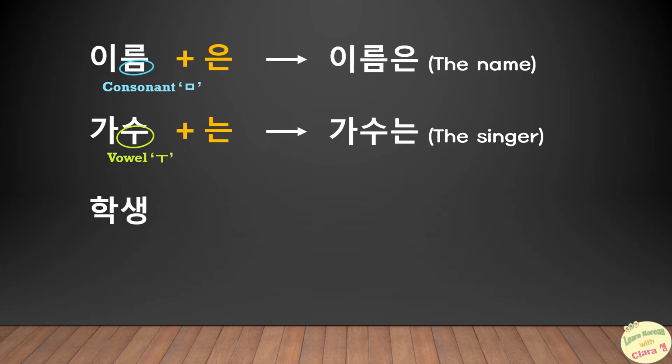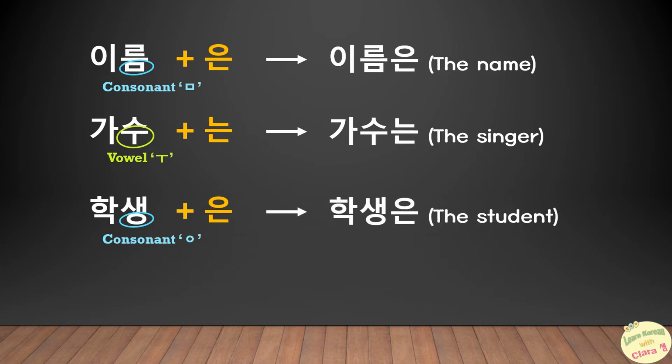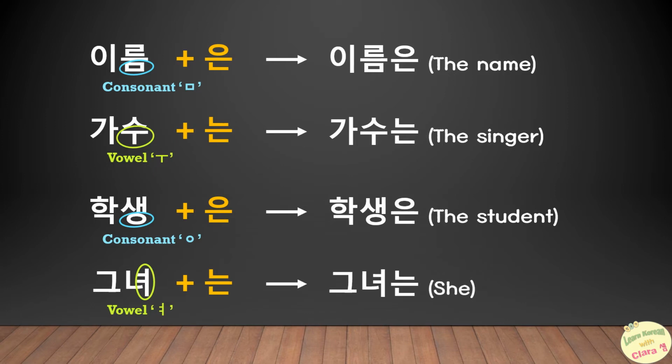For 학생, the word ends with a consonant 이응, so it is 은, 학생은. The last one for 그녀, it ends with the vowel 여, so it's 는, 그녀는.